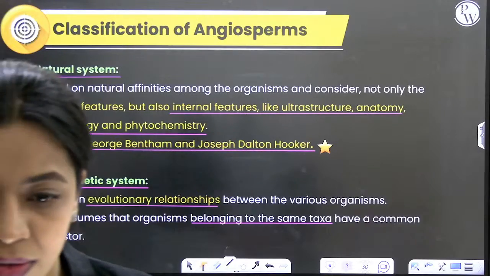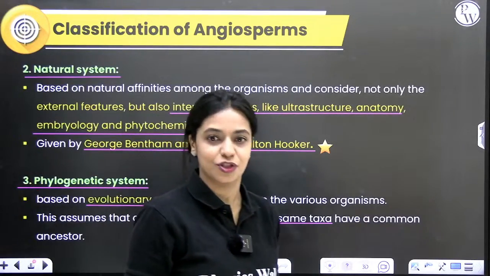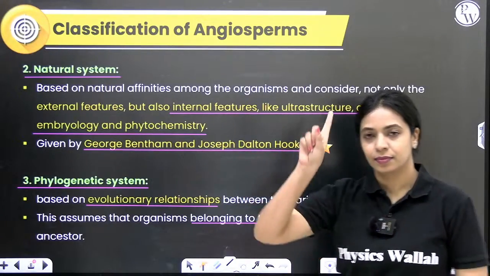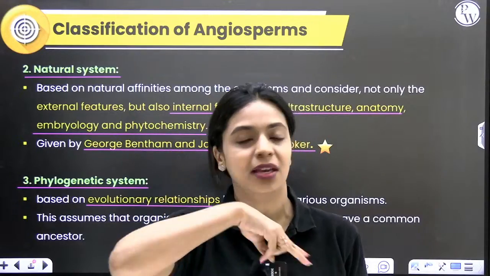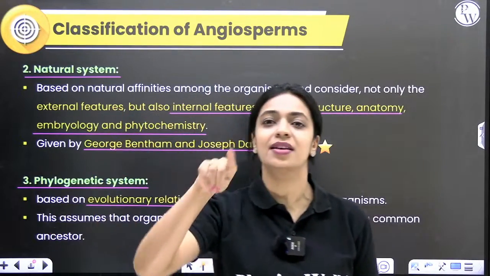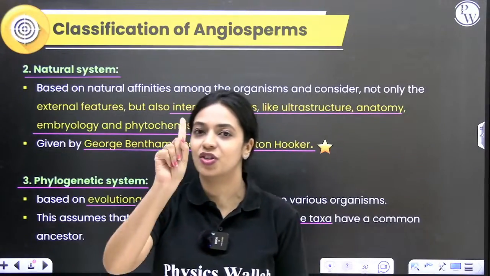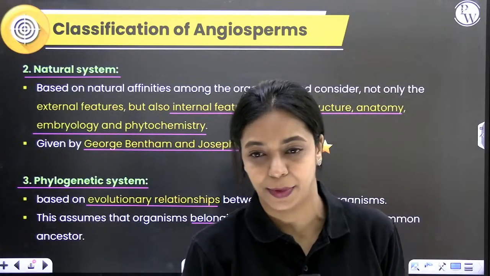I'm not sure. When we go to a question, we'll try answering a question and see if there's an issue or not. Okay. So up until this point, everything is clear. Artificial, only morphology; natural, morphology, anatomy, ultrastructure, everything; phylogenetic, everything plus evolutionary relationships. Linnaeus' classification is artificial, Bentham and Hooker's classification is natural. Examples you have to remember.